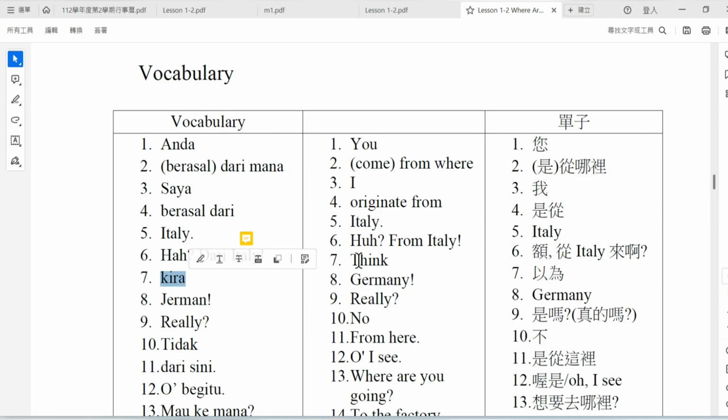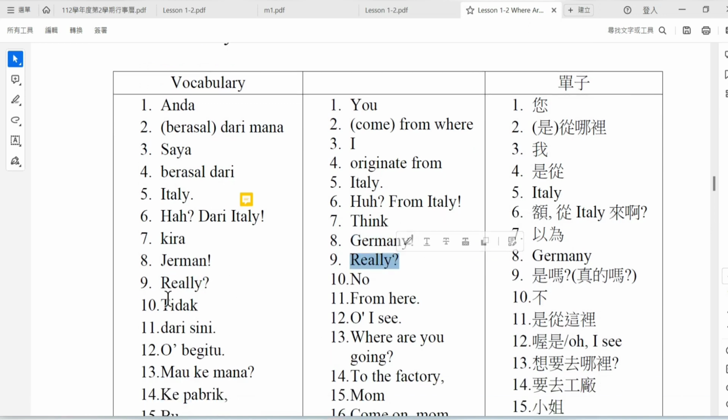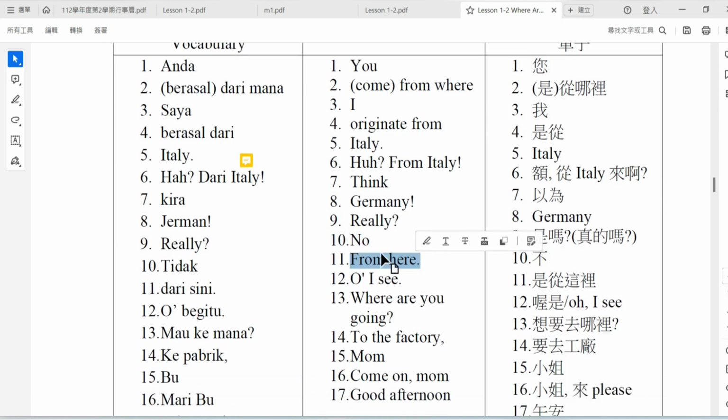Kira, think. Jerman, Germany. Really? Sometimes, oh, begitu? Really? Tidak, no. Dari sini, from here. Oh, begitu? Oh, I see.